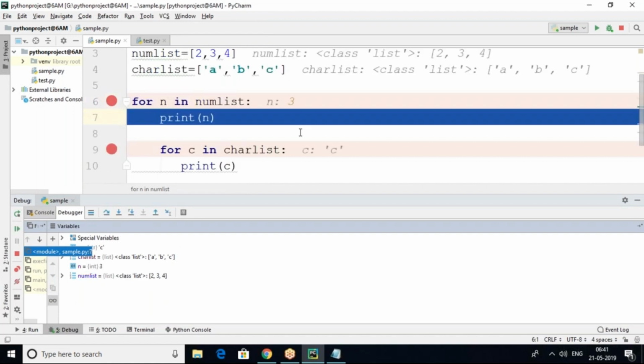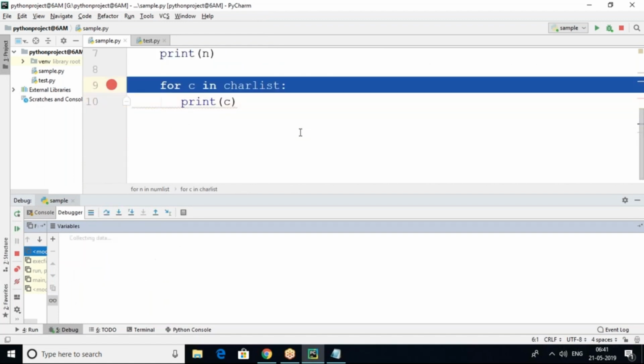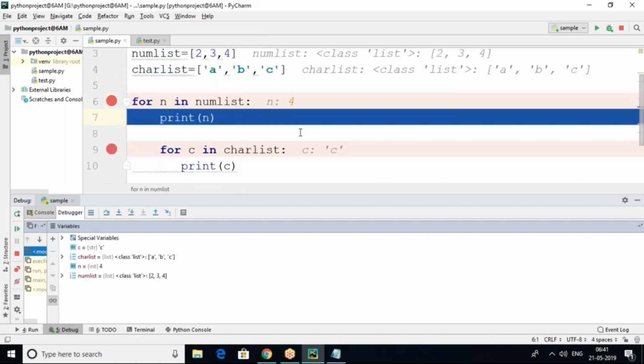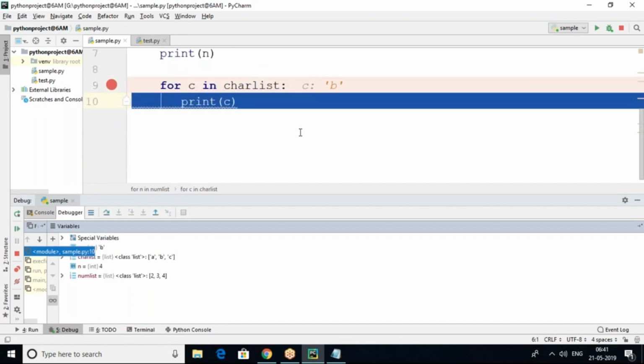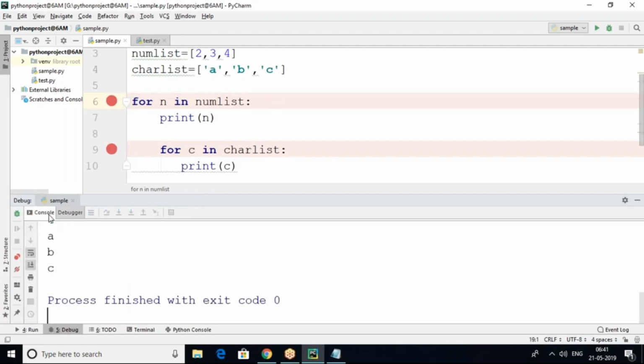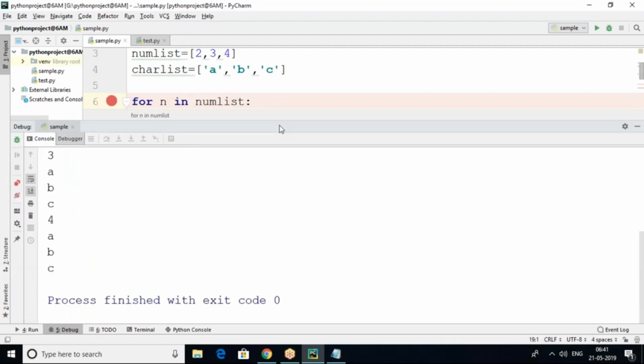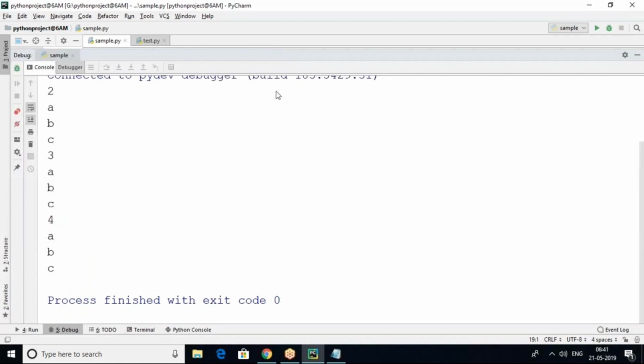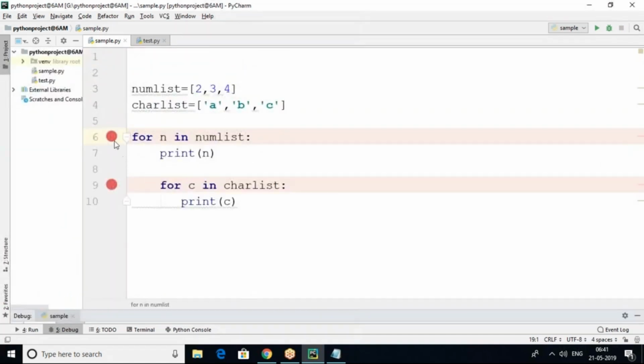After that, the next iteration 3, 3 ABC. Next 4, 4 ABC. Okay, it's coming like this. So in the console window we have 2 ABC, 3 ABC, 4 ABC. Okay, so this is about for loop, nested for loop, we can say.